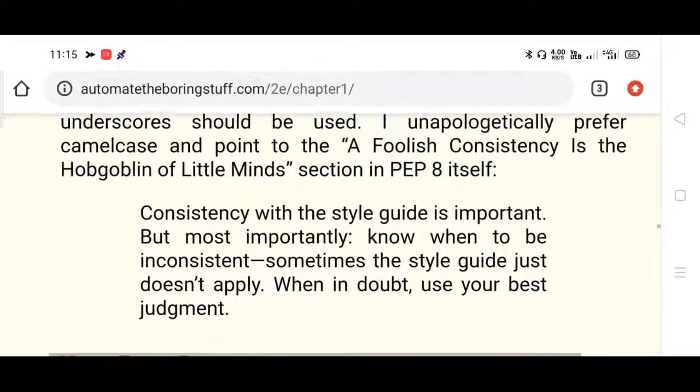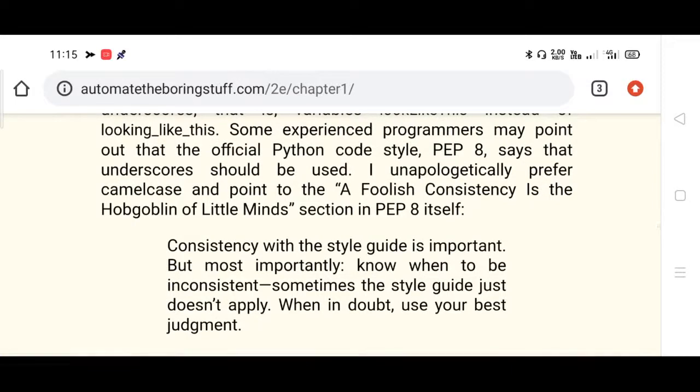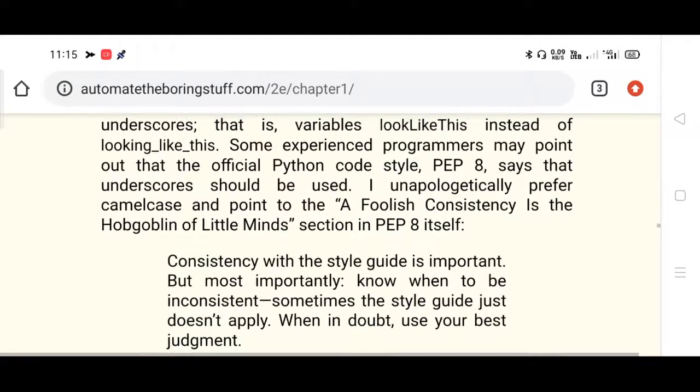Pause the video for a while and make a note of them. I have already shared the link of these contents with the other group, so please go through them carefully. Again, I repeat, please make a note of them.